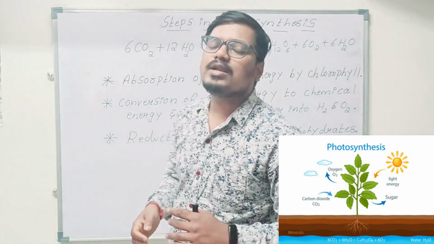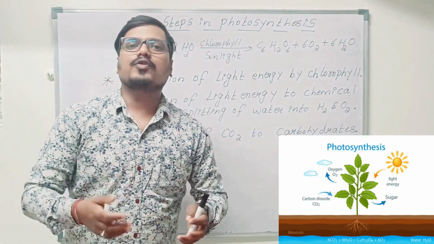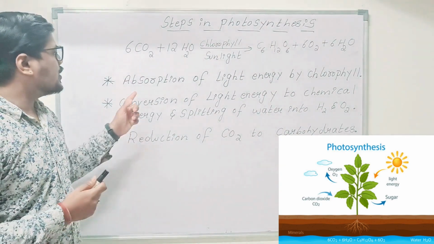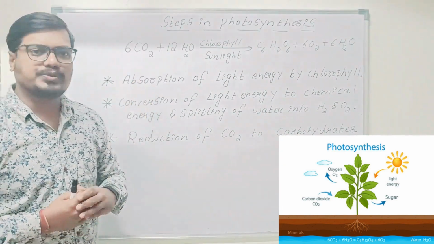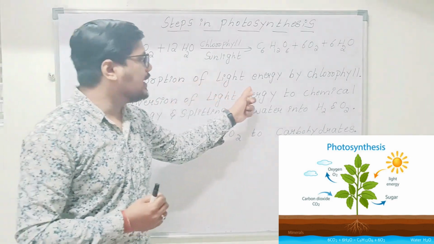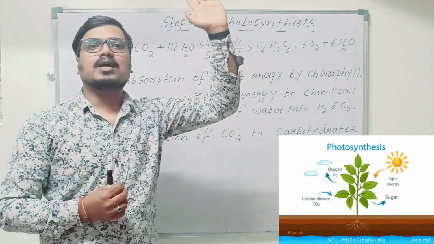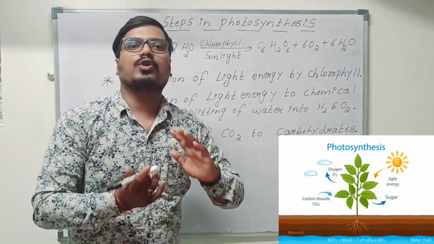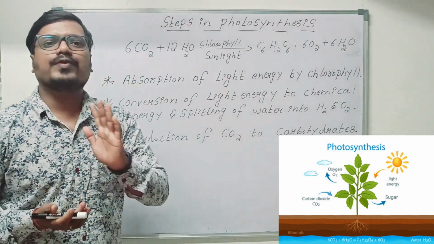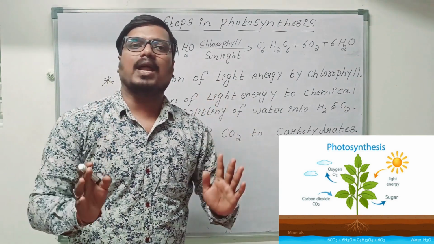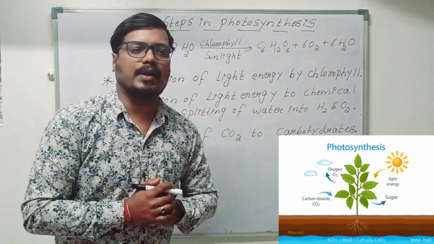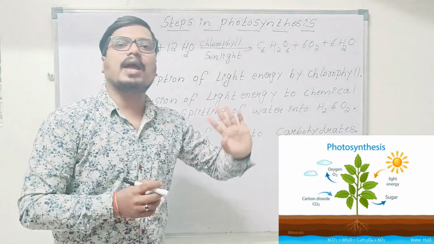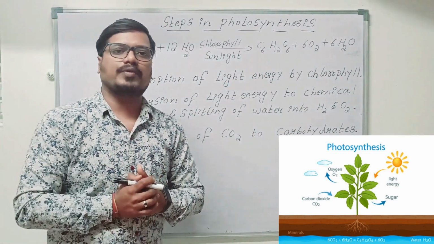But in 10th standard, if they ask for 3 marks, how are you going to write step by step? The first process is called absorption. Absorption of light energy by chlorophyll. The sunlight is there, right? That light is going to be completely absorbed by the chlorophyll. Chlorophyll is the green pigment present in the plant. That is going to absorb the light energy for the metabolic activities.